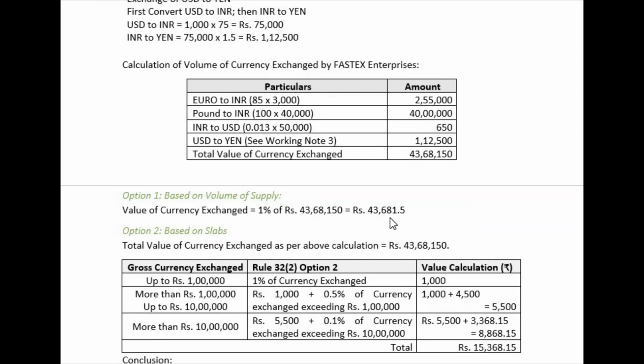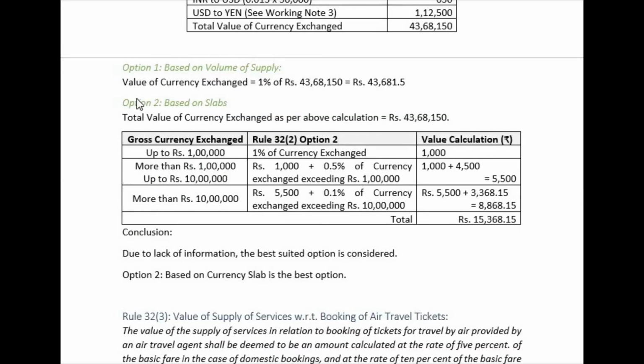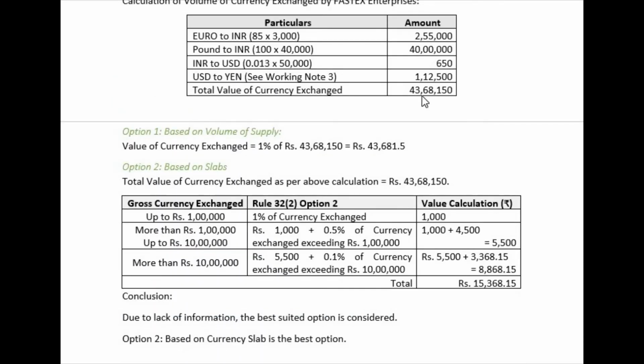Hope you understood this. Now option 2 is also given here based on slabs. See, the same value we are going to consider for option 2. Up to rupees 1 lakh, it is 1% of currency exchange, subject to 1,000, which is already given. We are going to consider this.